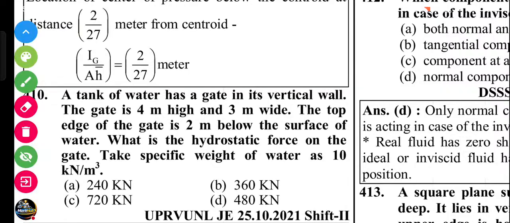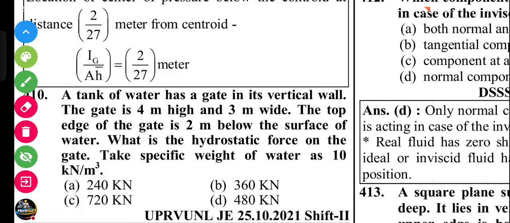A tank of water has a gate in a vertical wall. The gate is 4 meter high and 3 meter wide. The top edge of the gate is 2 meter below the surface of the water. What is the hydrostatic force on the gate? Specific weight of the water is 10 kilonewton per meter cube.